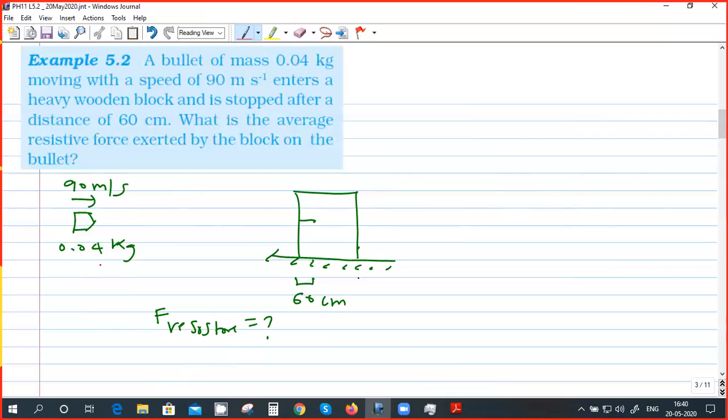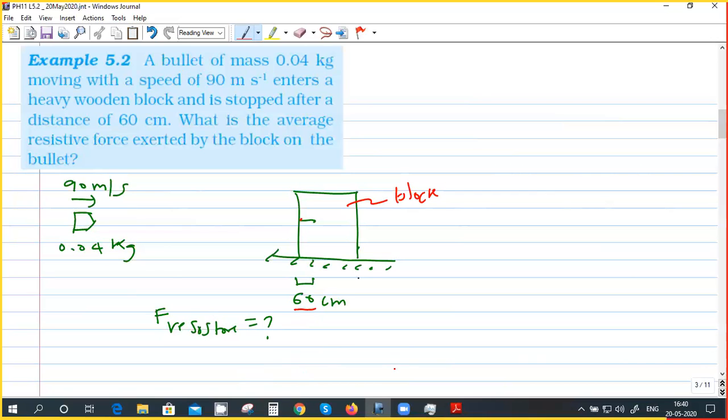A bullet of mass 0.04 kg, at 90 meters per second, hits this wooden block. It enters at this point and it travels this much distance. That distance is 60 centimeters. So we have to find the resistive force exerted by the block on the bullet. The block is stopping the bullet, right? So it's exerting some force on it. So, getting the idea how to do it?